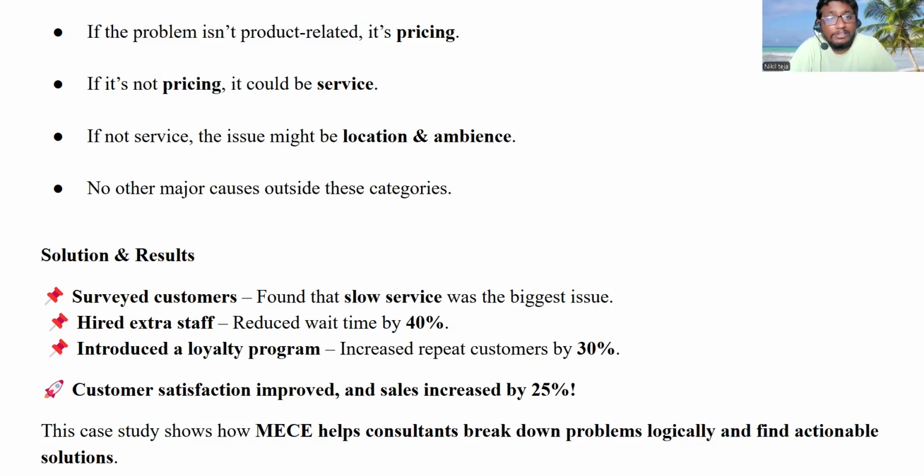So there are no other major causes outside these categories, and there will be at least one reason within this collectively exhaustive set. Collectively exhaustive means covering all the reasons or all the categories. As simple as that. So, the solution.